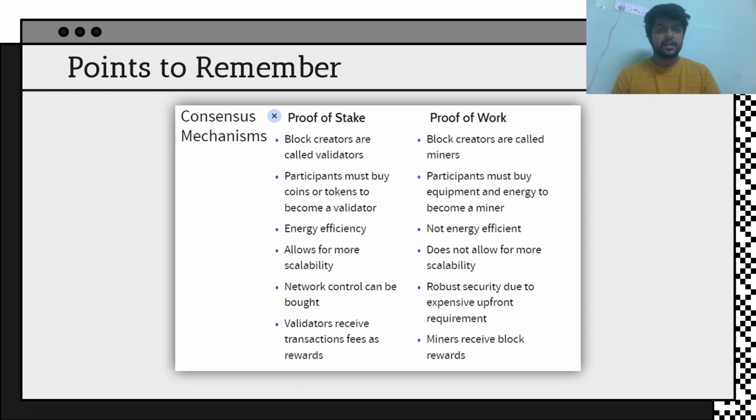so if we get randomly chosen, here are the rewards, and we don't have to spend that much, because obviously we have to just take 32 ETH, and since ETH is around $1,500, 1500 into 32 would be quite a bit less than what we will incur in proof of work, and it's a one-time investment. And in proof of work we also have to pay the electricity charges. We compete every time. Here we have to compete only one time.